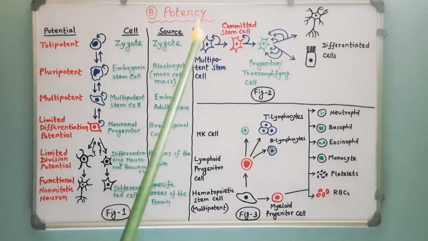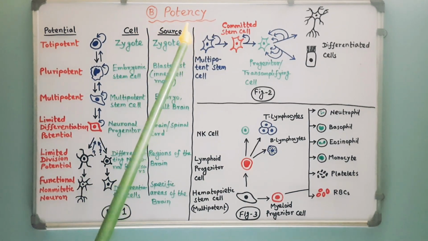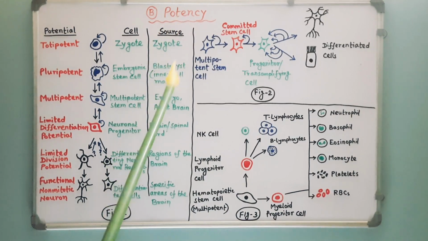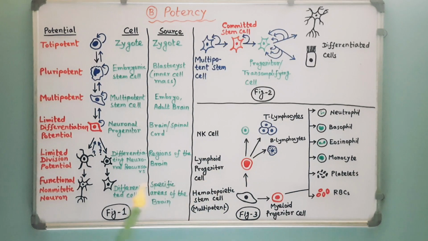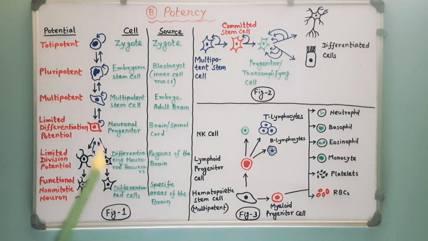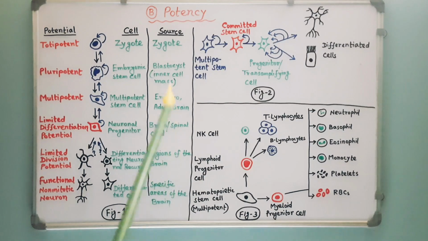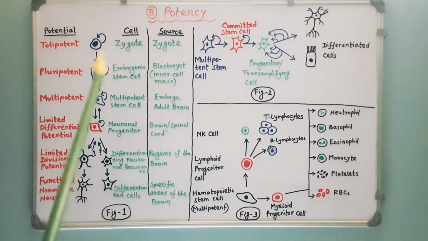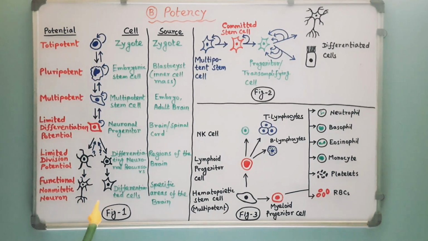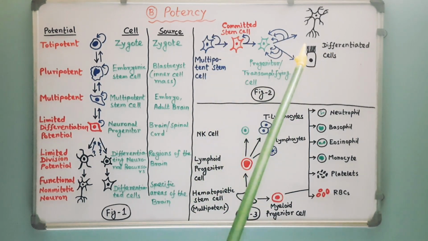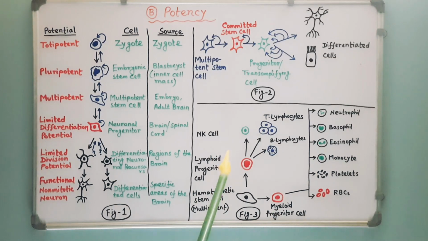Now, I will discuss the second important property, the stem cell potency. Here, I have drawn three figures to understand the potency. Figure 1 is showing an example of the maturational series of stem cells. The differentiation of neurons is illustrated here. Figure 2 is showing an adult stem cell lineage, and figure 3 is showing how blood forming stem cells generate blood cells throughout an individual's life.